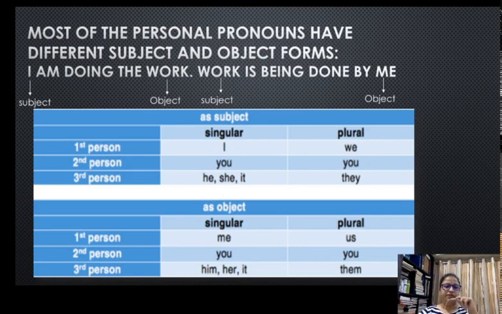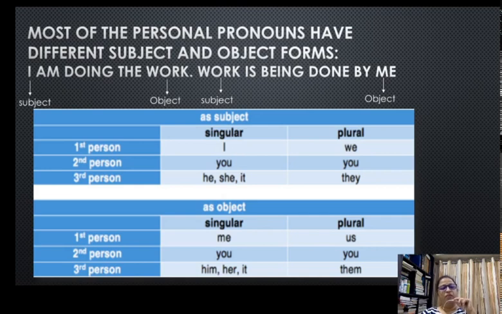plural first person speaker. Now, if I'm talking to you, you can be one person or you can be multiple, a lot of people. I'm going to still be using the pronoun you to refer to one person that I'm talking to, or the group of people I'm talking to. Both are going to be referred to as you in singular as well as in the plural form. Now this is something which has got no logic to it and you have to just memorize.